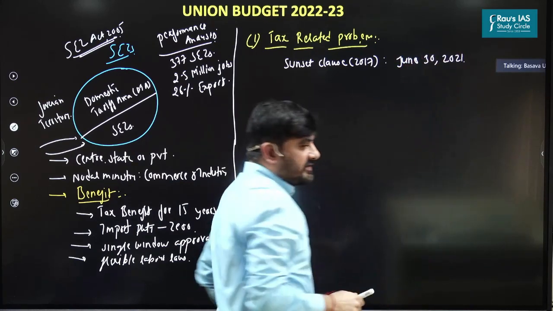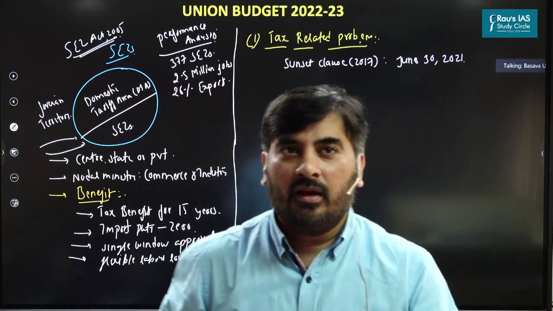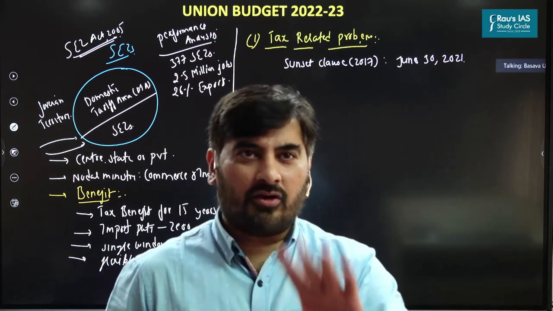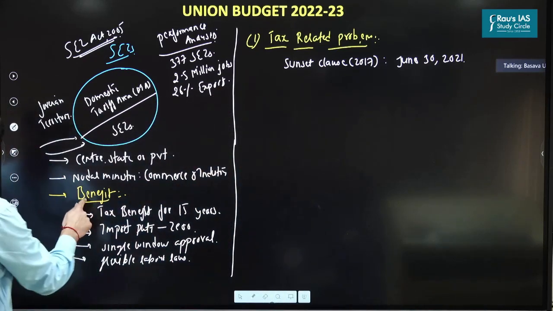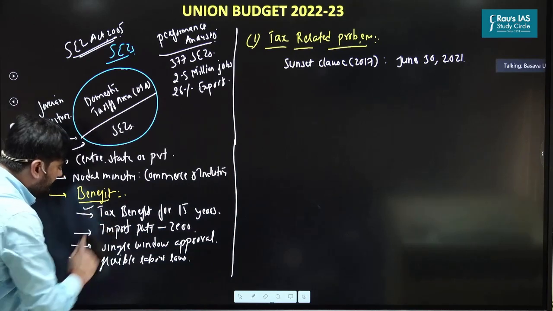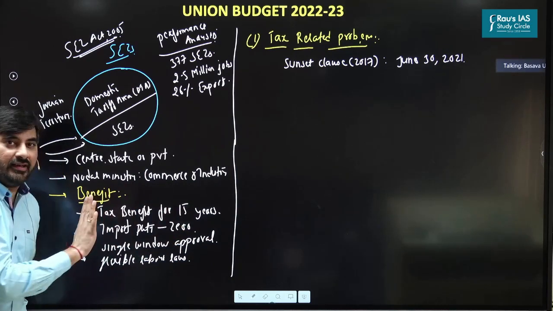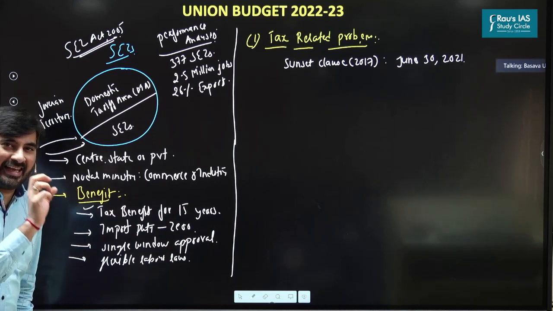So please focus here. This is the most important part. This is very interesting also, important also. What do you mean by sunset clause? Please have a look at this part. What benefits does a unit in SEZ get? A unit in the SEZ gets tax benefit for 15 years, right? For 15 years, it will be able to claim tax exemption.